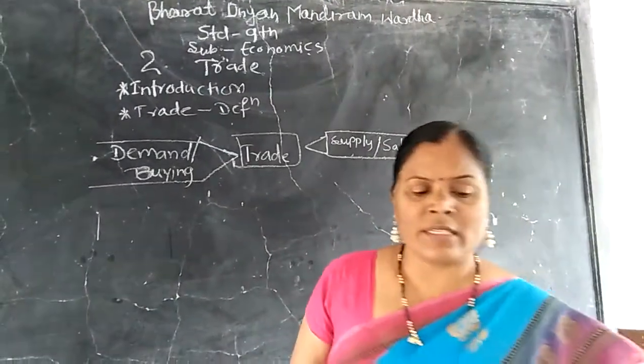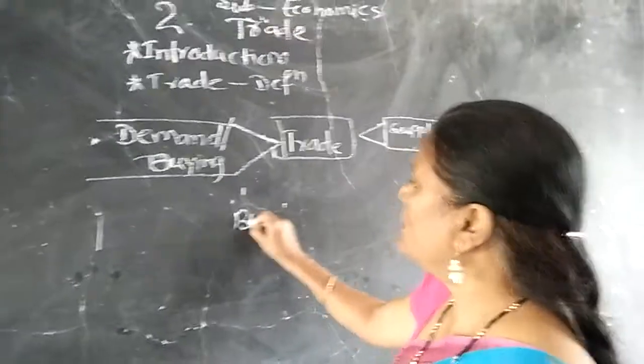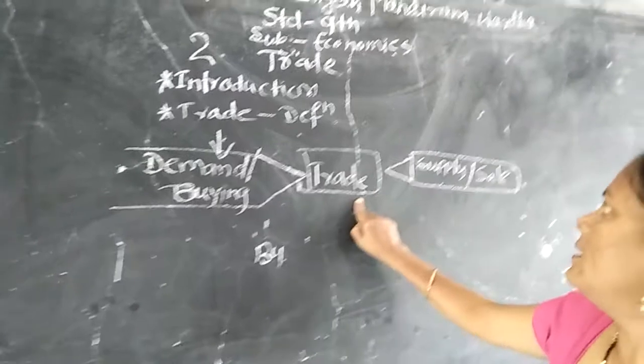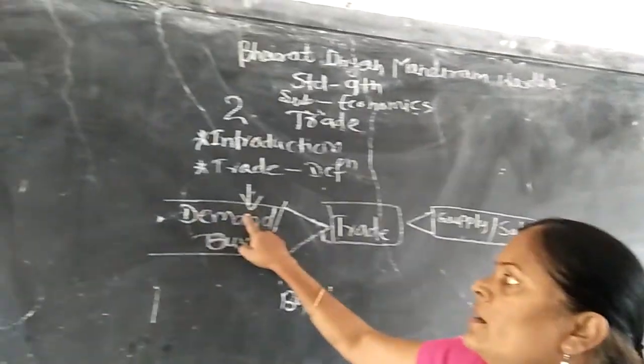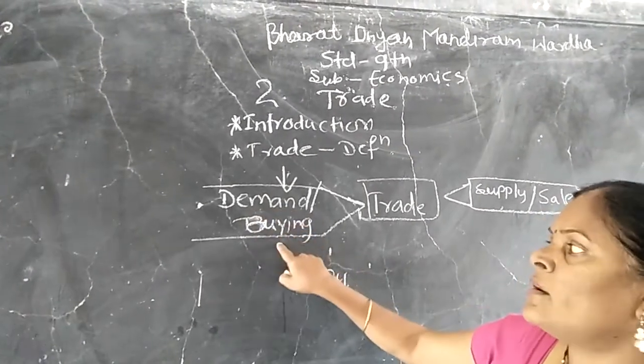Buyers and sellers. Buyers create the demand, which is buying, and then there is the supply, which is selling. If there is a demand for any commodity in the community, then there is buying.